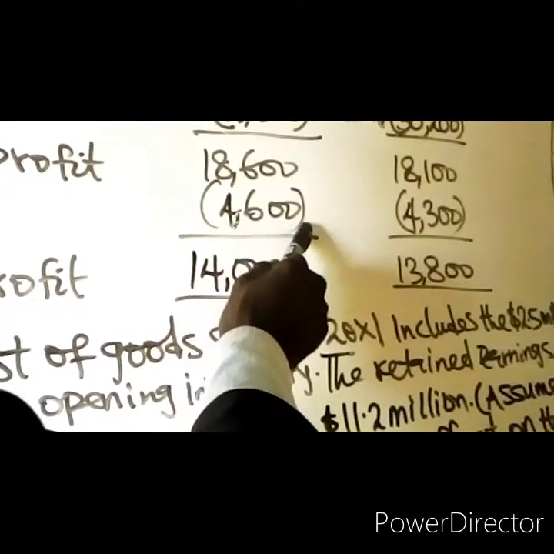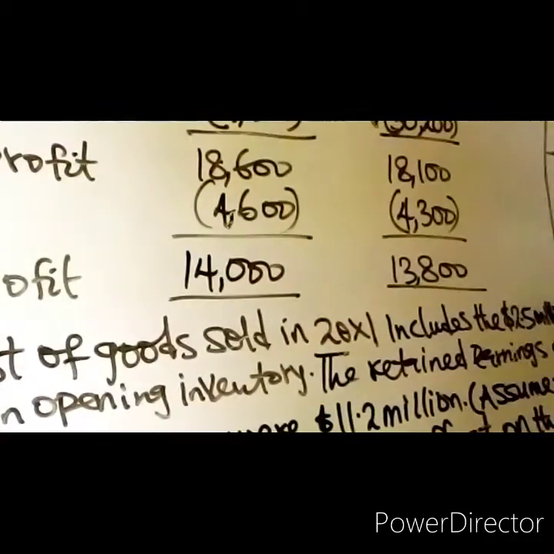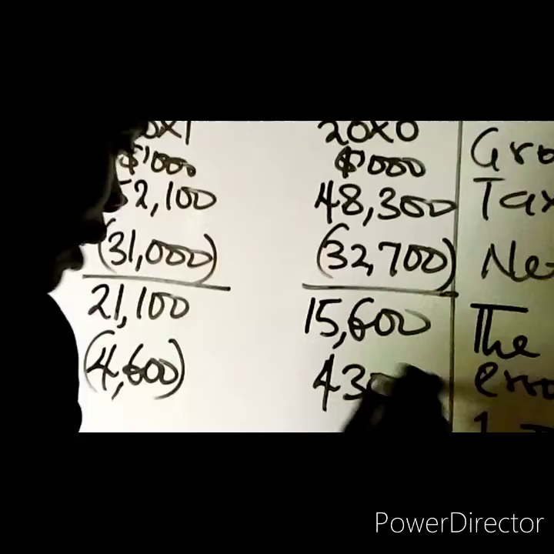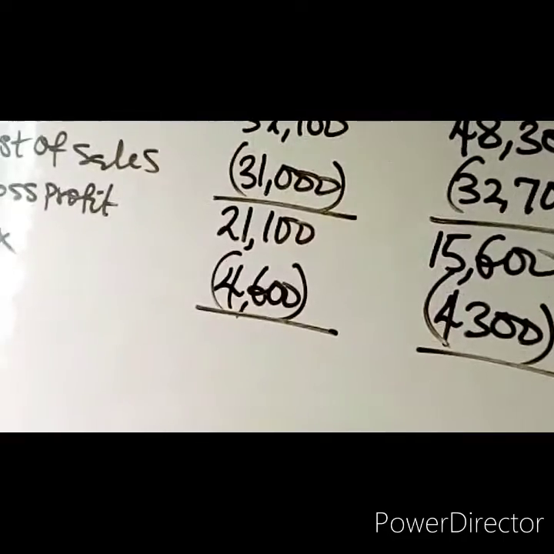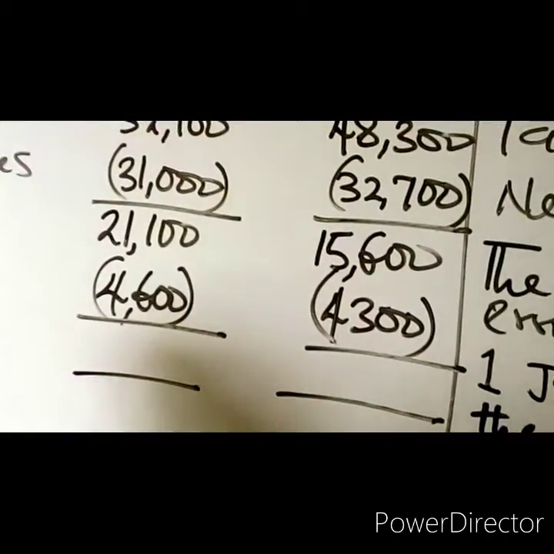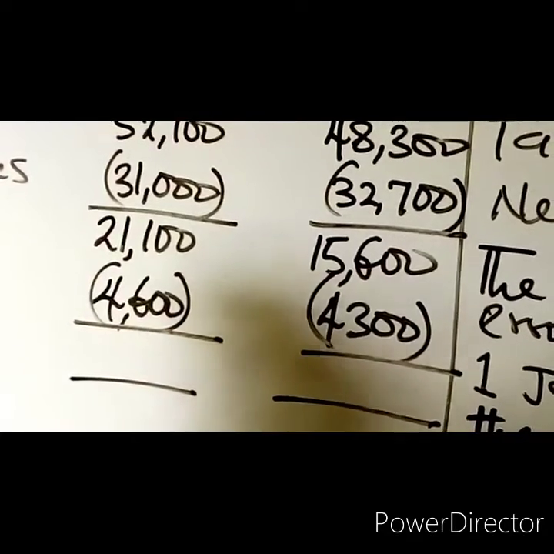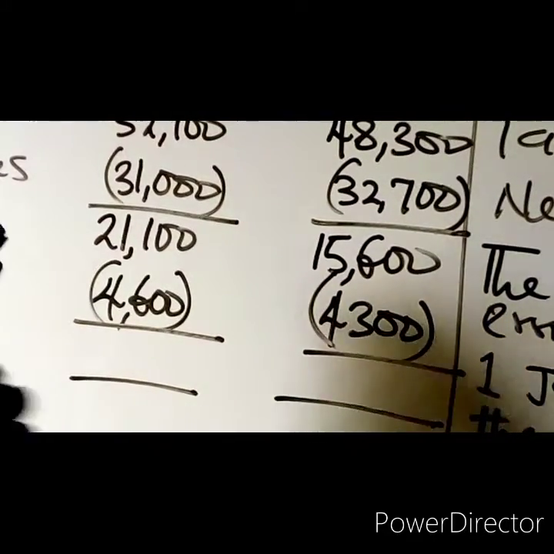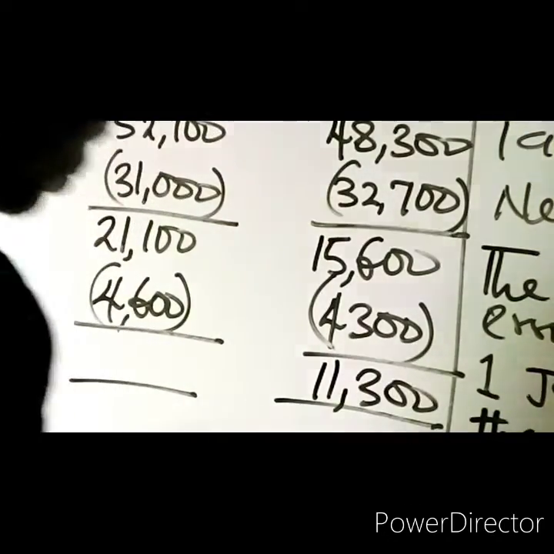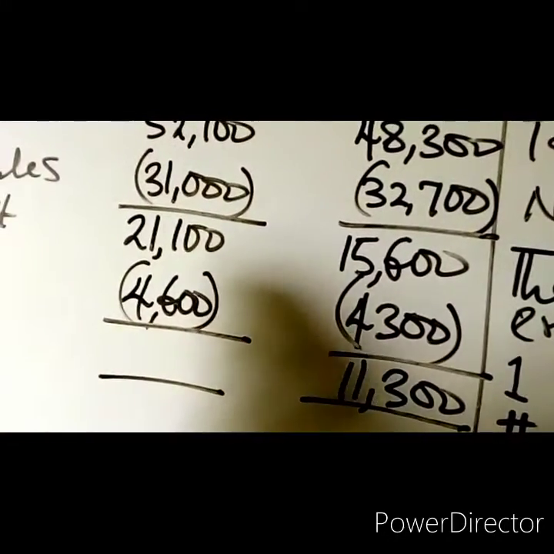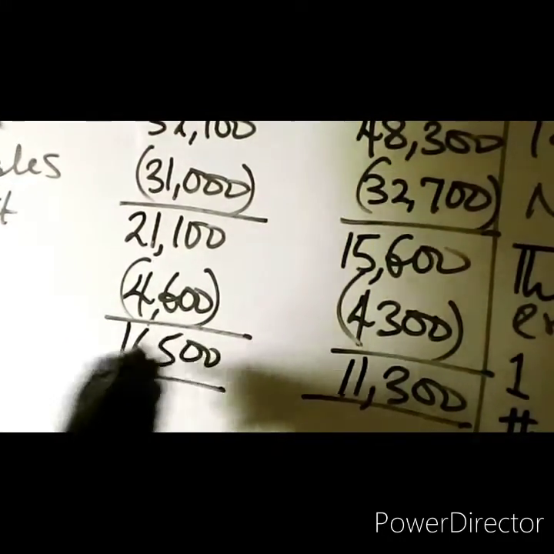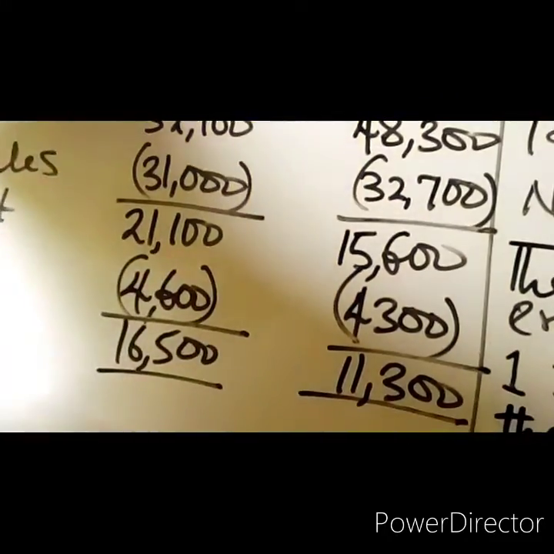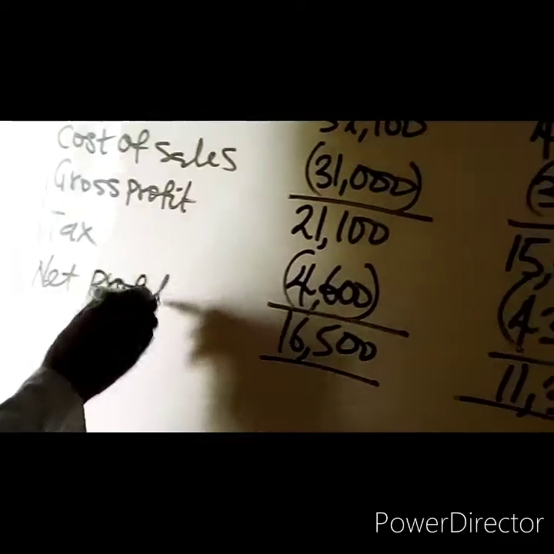So you have 4,600 as the tax for the current year, and 4,300 respectively. I've told you that you don't need to consider the tax consequence of the error. So now when you subtract 4,300 from 15,600, then you have 11,300. Then 21,100 minus 4,600, then you have 16,500. That is the net profit. That is the adjusted net profit.